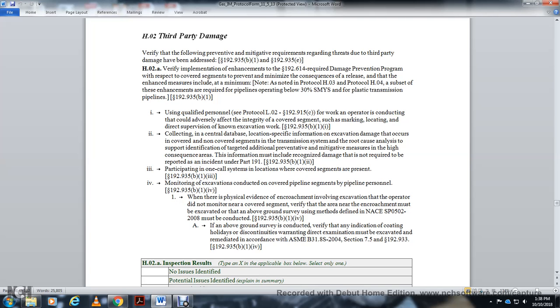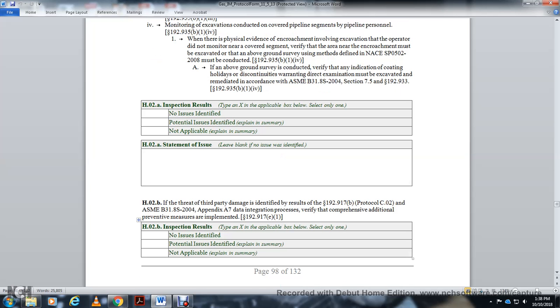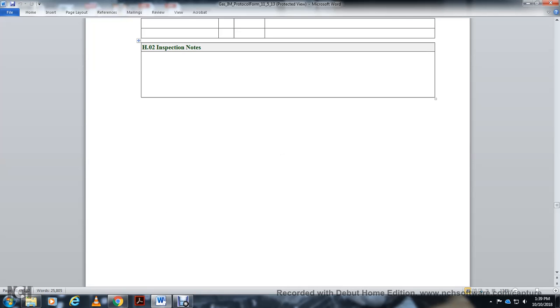Survey methods derived from NACE SP0502 must be included. If any ground survey is conducted, verify that indications of coating holidays and discontinuities warrant direct examination, and must be excavated and remediated in accordance with ASME B31.8S-2004, Section 7 and 192.933. Inspection result statement issued. H.02B, if third-party damages are identified, the result of 192.917B, protocol C.02, and ASME B31.8S-2004 Appendix A7 data integration process, to verify the comprehensive addition, preventive maintenance and implemented. Inspection results statement of addition, document reviewed, inspection notes.